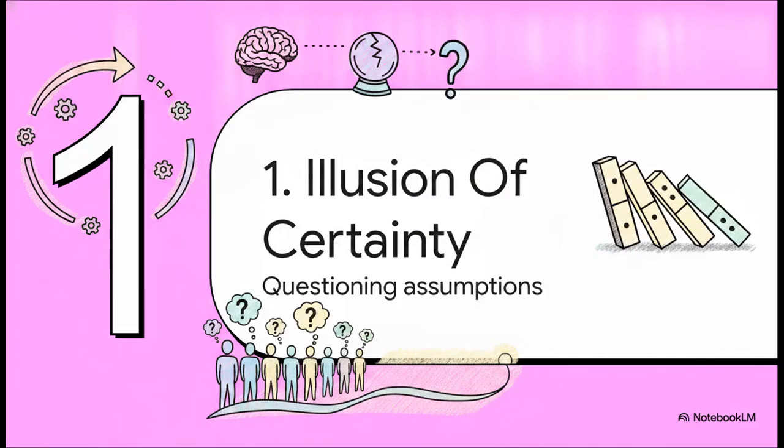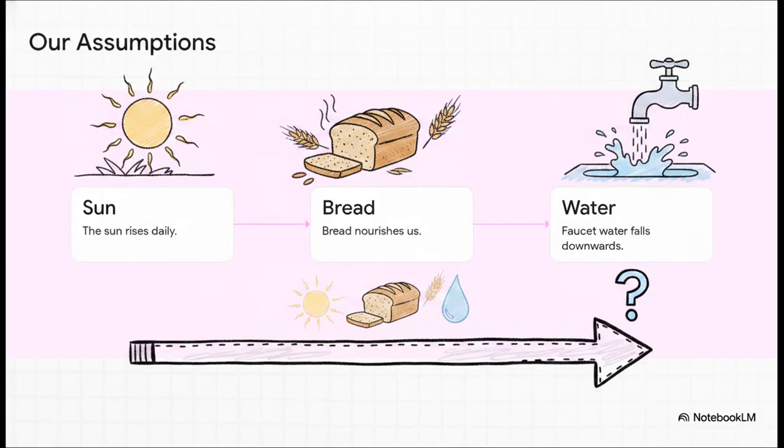Section 1. The illusion of certainty. Questioning our everyday assumptions. Let's dive right into the deep end by looking at those basic, everyday assumptions we make without even blinking. We navigate our entire lives expecting the world to behave in specific ways, completely trusting our past experiences to be a reliable guide for the future.